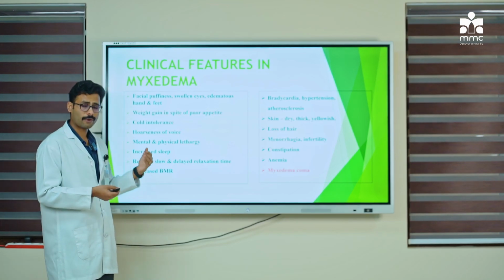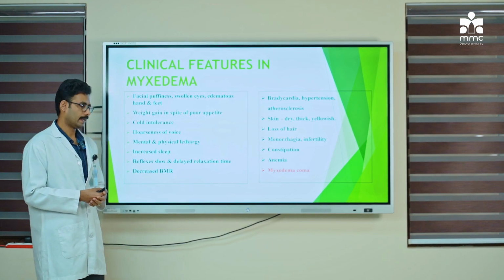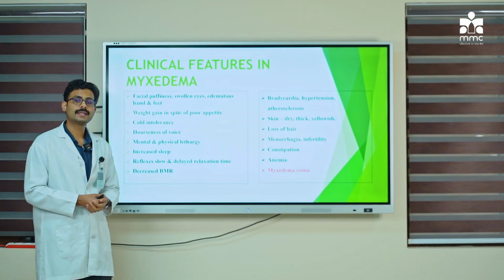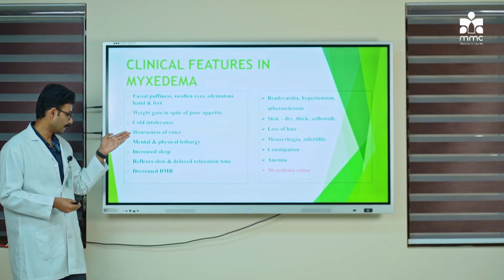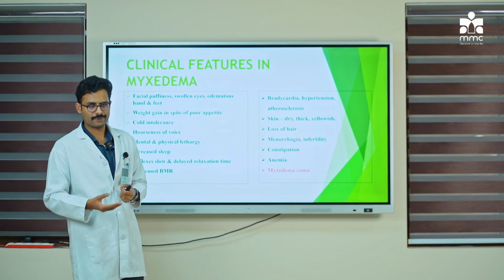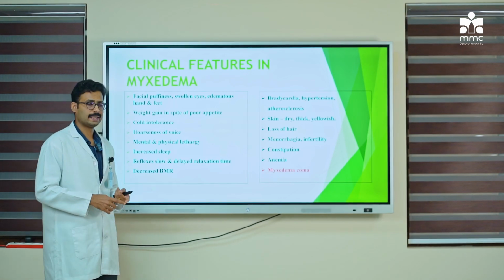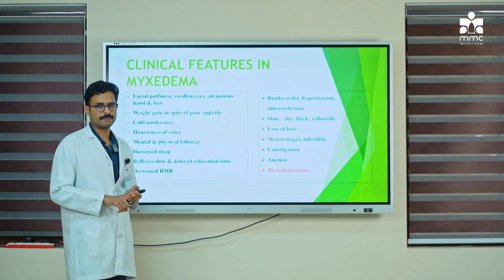That is again caused by hypothyroidism, and there is delayed relaxation time as well. Next, these individuals will have a decreased basal metabolic rate. So the metabolism in these individuals is affected. Whenever there is a decrease in metabolic rate, they have cold intolerance,